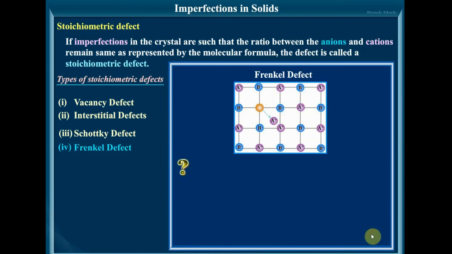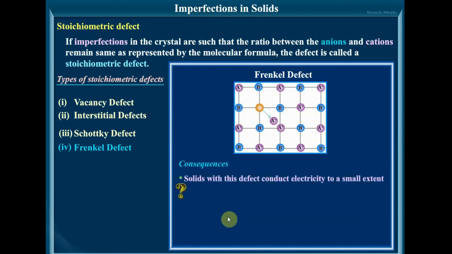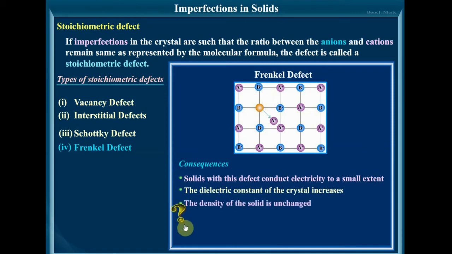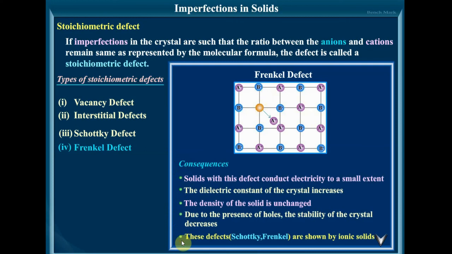The consequences of Frenkel defect. Solids with this defect conduct electricity to a small extent. The dielectric constant of the crystal increases. The density of the solid is unchanged. Due to the presence of holes, the stability of the crystal decreases. These defects, Schottky and Frenkel, are shown by ionic solids.